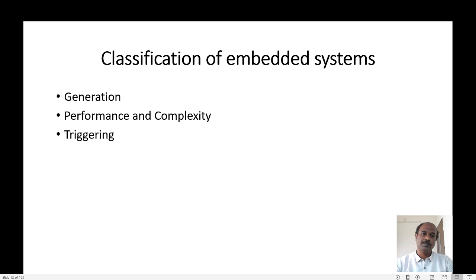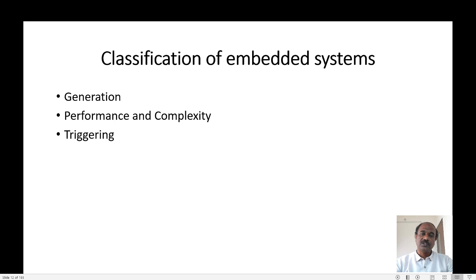Then how can you classify embedded systems based on their performance and complexity? If the embedded system is pretty simple in its functioning, I can classify it as a small scale embedded system. If the system is slightly complex in hardware and working, I can classify it as a medium scale embedded system. And the last one is the large scale embedded system, where the system will be very complex. The processor will be complex and all the programming languages used will be complex. So these two classifications we have seen in the last class.